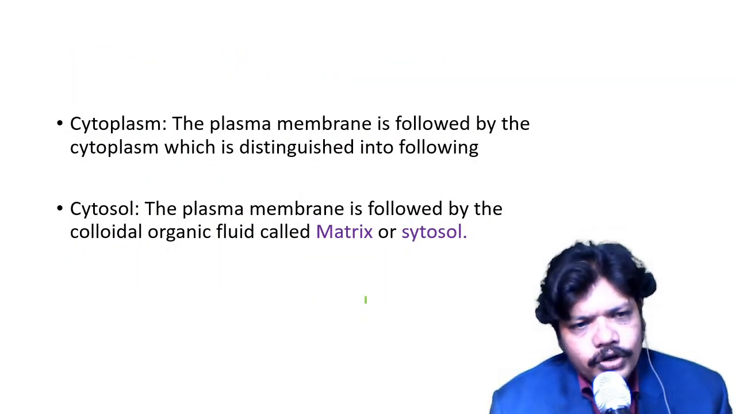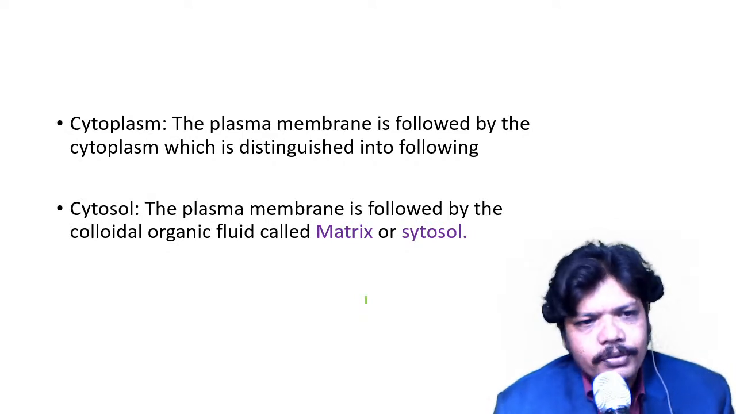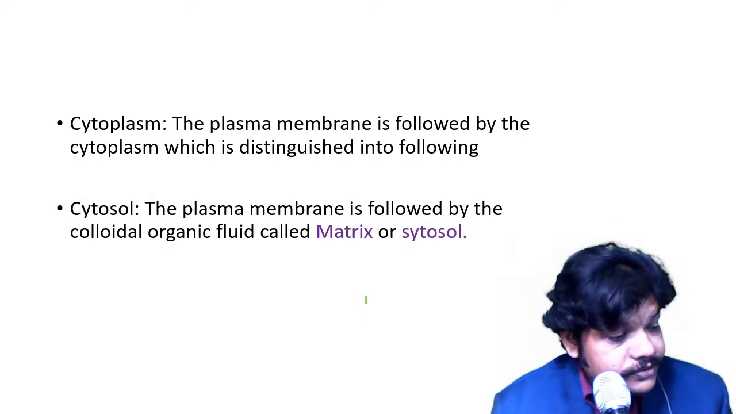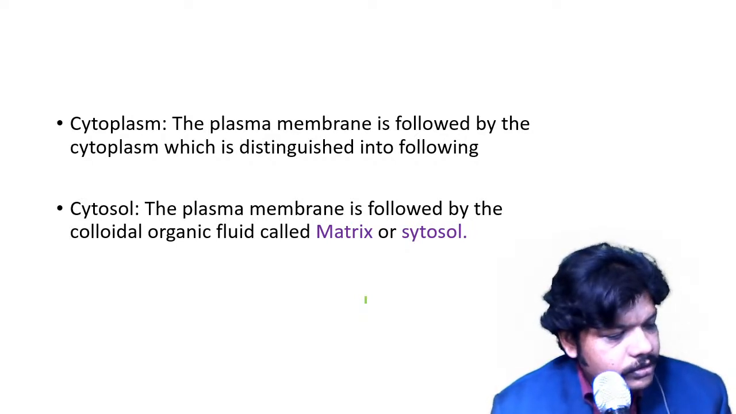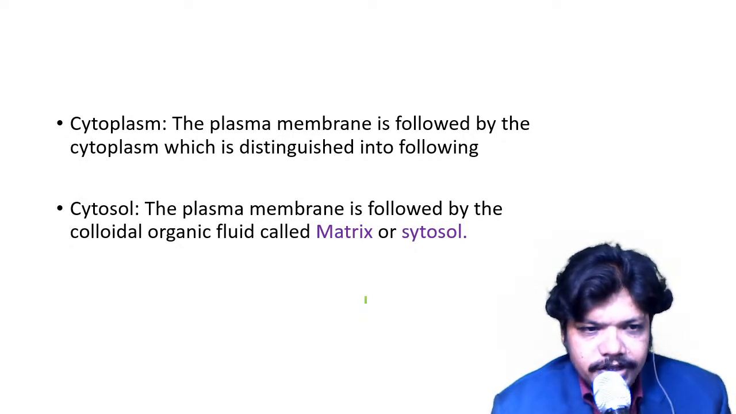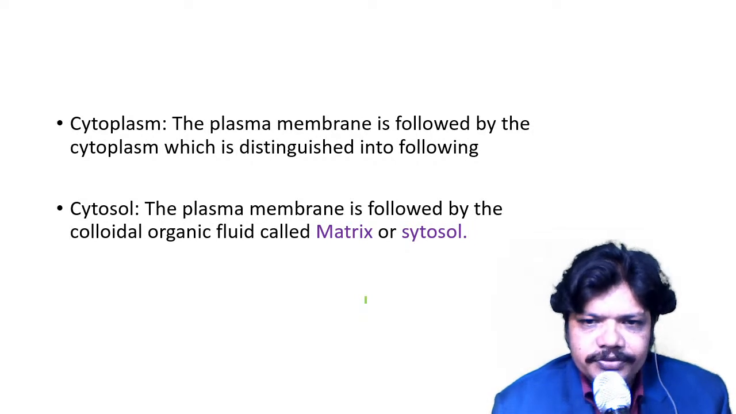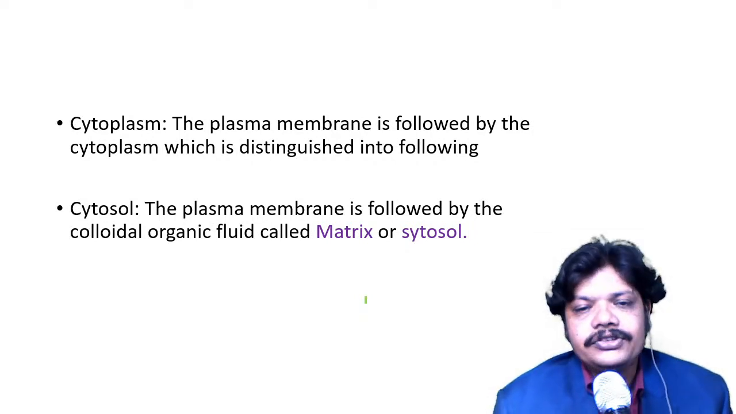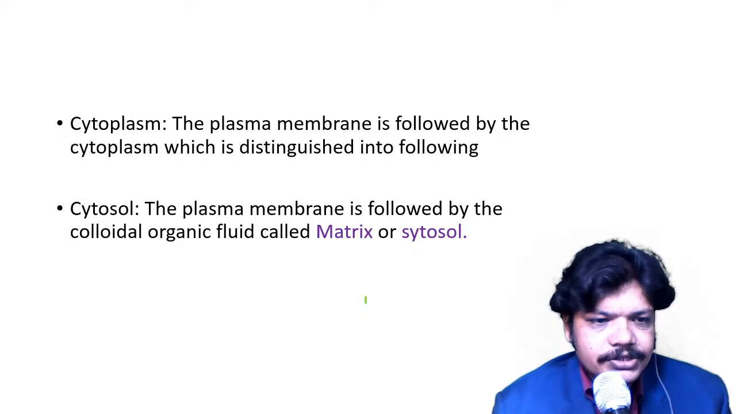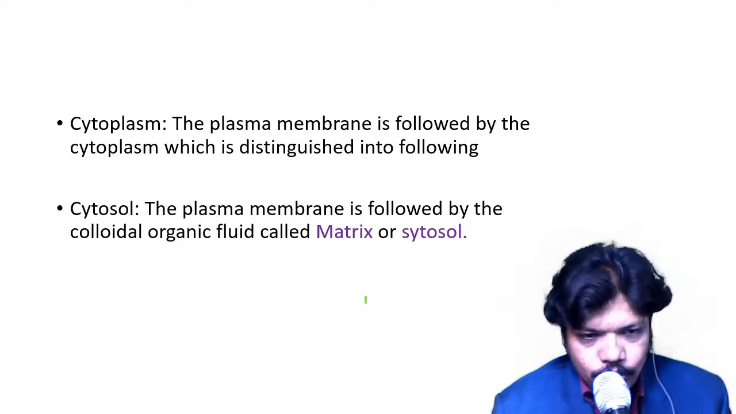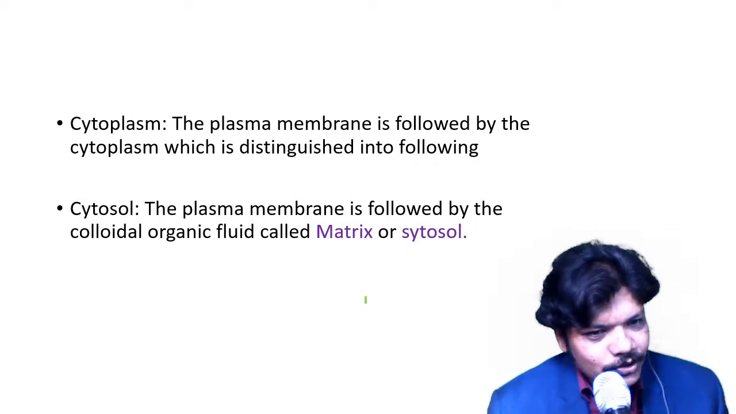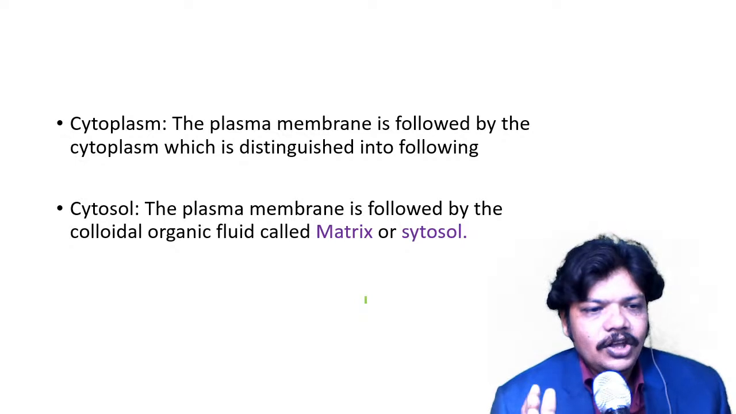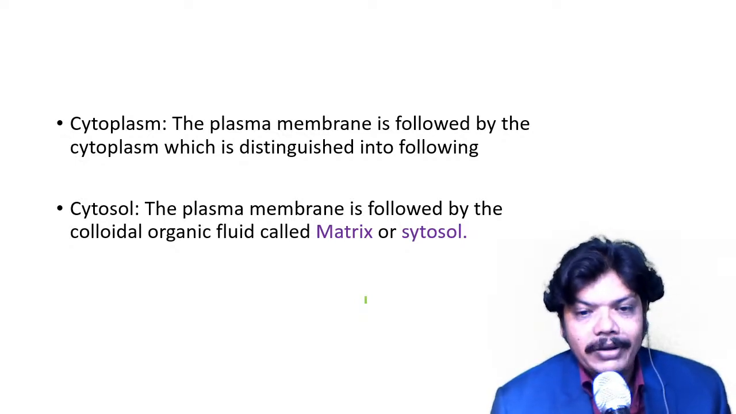What is meant by the cytoplasm? The plasma membrane is followed by the cytoplasm, which is distinguished into the following, which means there are two types. First is cytosol. What is meant by the cytosol? The plasma membrane is followed by the colloidal organic fluid called matrix or cytosol.